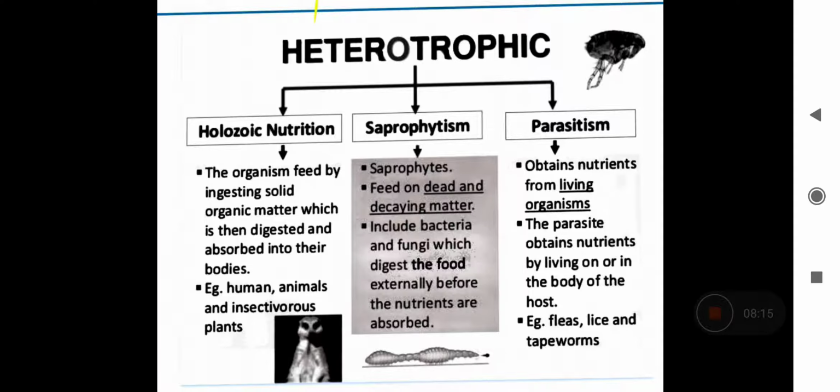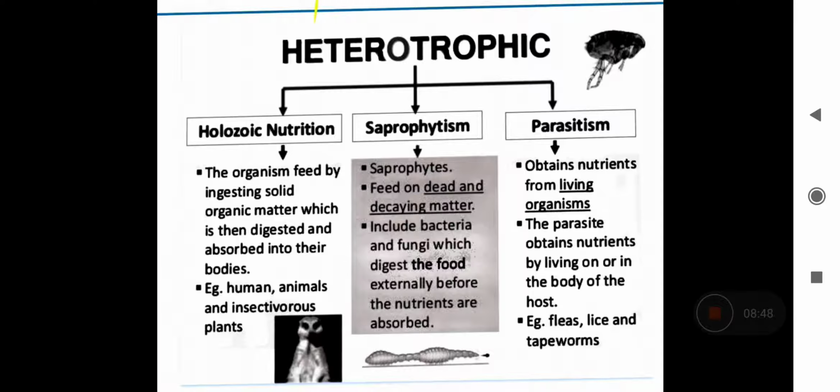What kind of mode is this? The organisms live inside or outside the host body. Okay, so they obtain the nutrients from the living organisms. They are called parasites, and they obtain the nutrients by living inside the body of the organism, or if they are present outside, there are two ways: endoparasites and ectoparasites.